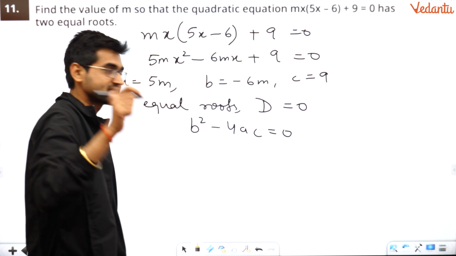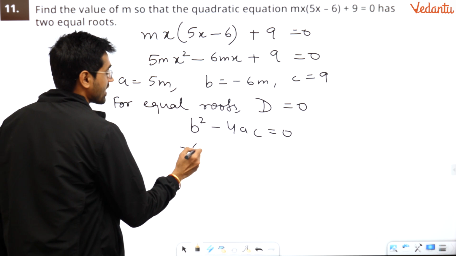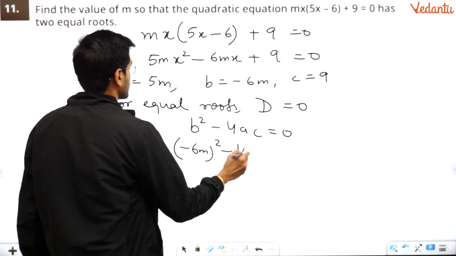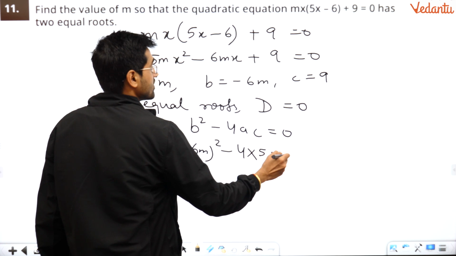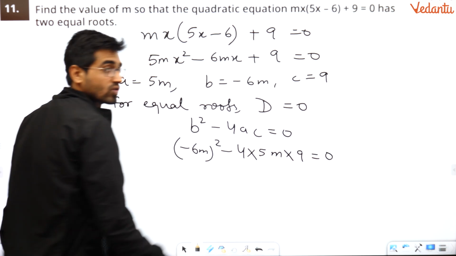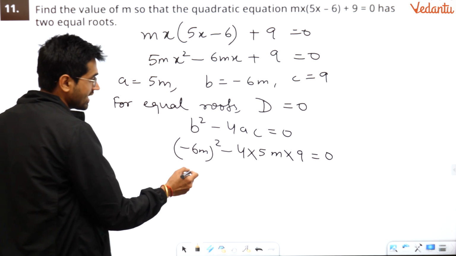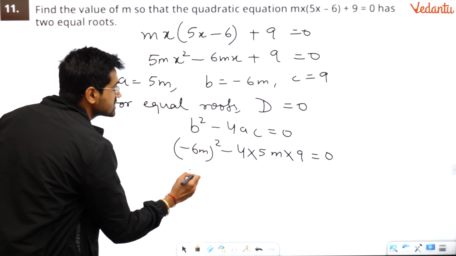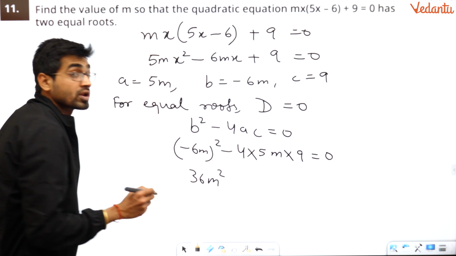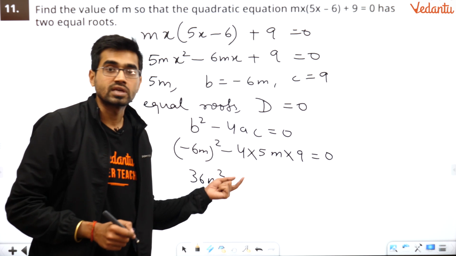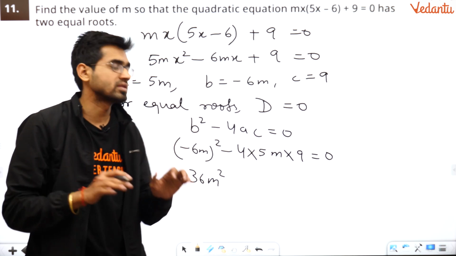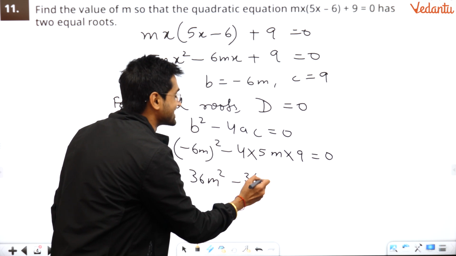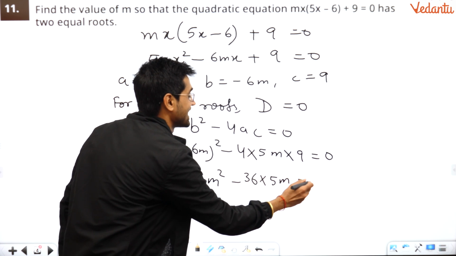So what is b square? Minus 6m whole square minus 4ac. A is 5m. What is c? 9, equals 0. What do you get next? See, there is a trick you have to learn here. This is 36m square. Now remember, 9 fours is 36, so do not multiply it afterwards. Stop it there. If you understand that, very good.